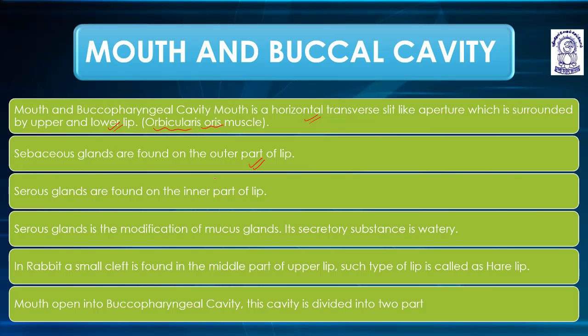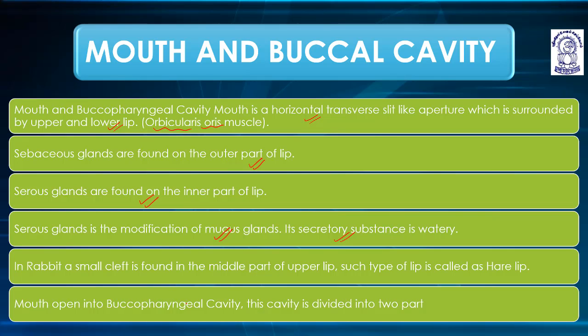Sebaceous glands are found on the outer part of the lip, and serous glands are present on the inner part of the lip. Serous glands are a modification of mucous glands, and their secretory substance is water.